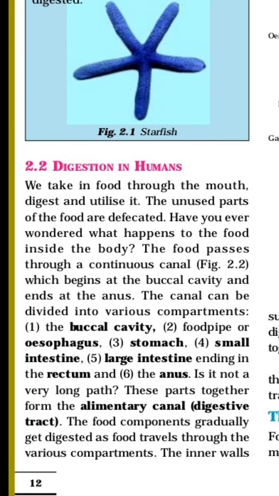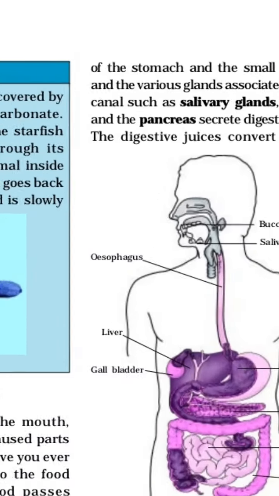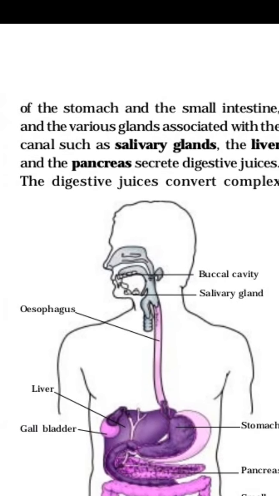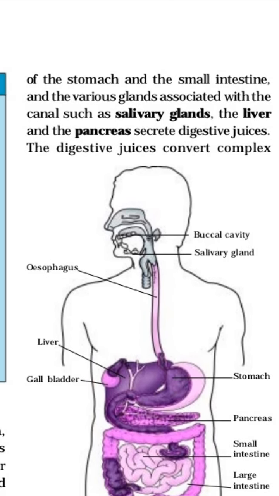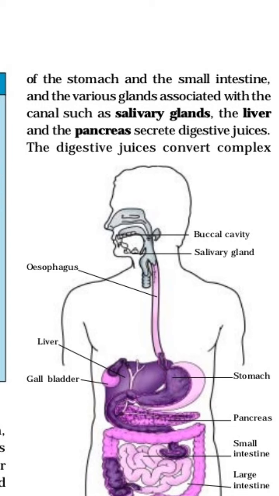The inner walls of the stomach and small intestine and the various glands associated with the canal, such as salivary glands, the liver and the pancreas, secrete digestive juices. The nutrients will be absorbed in the stomach and the small intestine, and for that various glands are helpful.